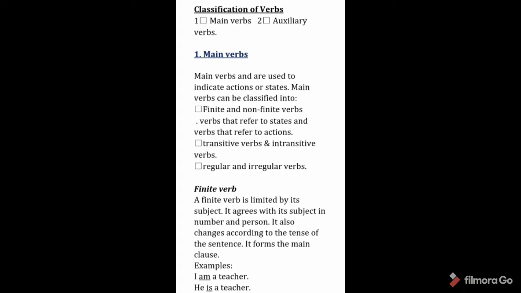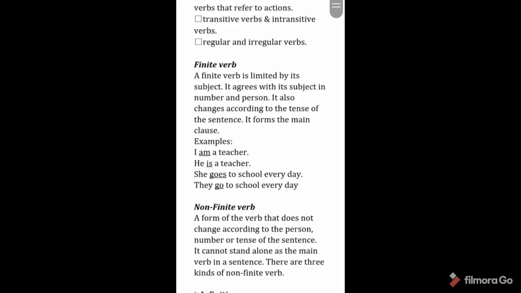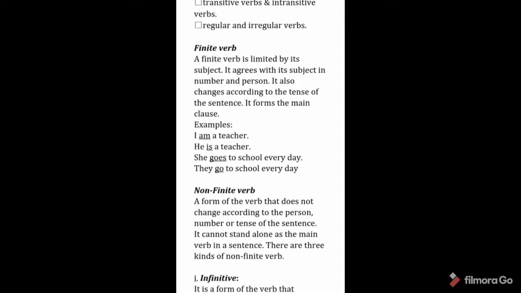Finite verb. A finite verb is limited by its subject. It agrees with its subject in number and person. It also changes according to the tense of the sentence. It forms the main clause. For example, I am a teacher. He is a teacher. She goes to school every day. Here the verb changes according to the subject.